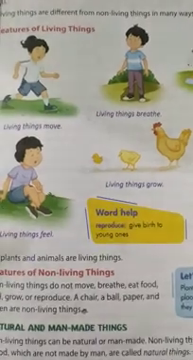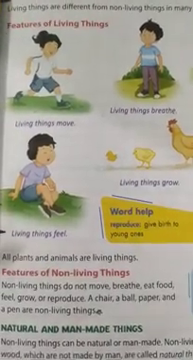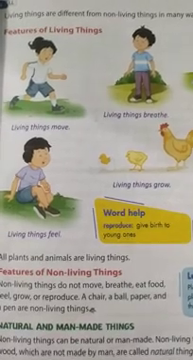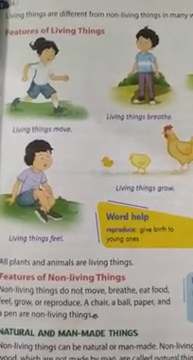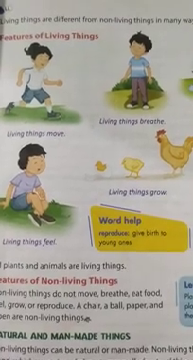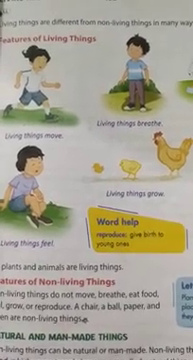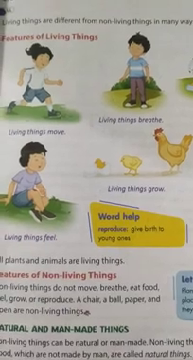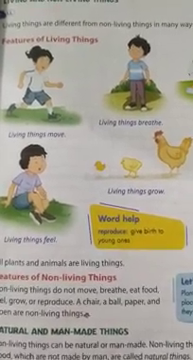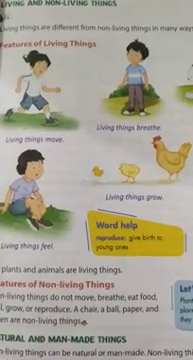So children, this is all for today. We'll continue the lesson tomorrow. And till then, you have to read the lesson. You have to learn hard words. And it's your homework to write names of 5 living things and 5 non-living things in your science notebook. Okay, you can draw pictures also if you want to draw.